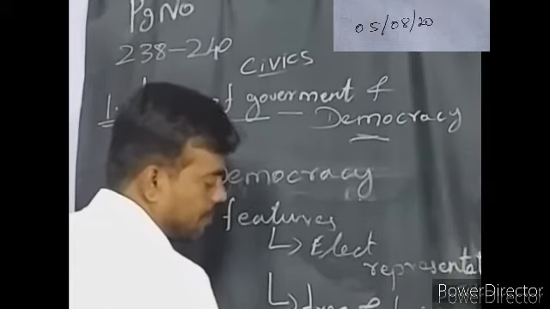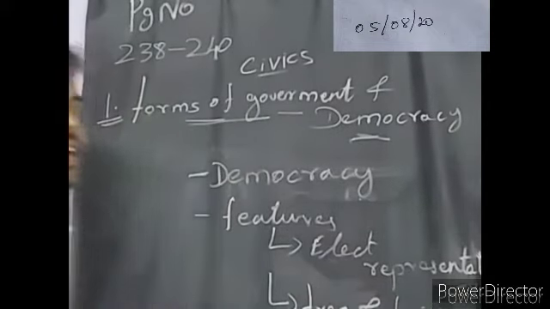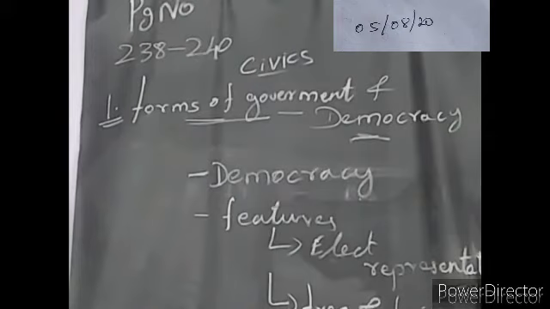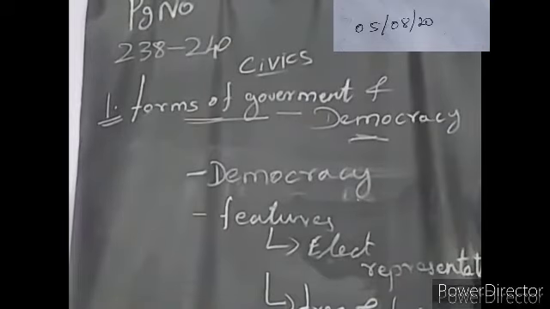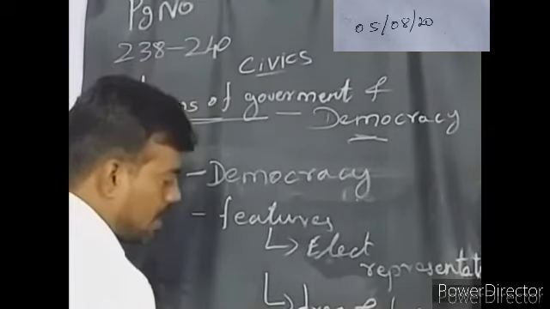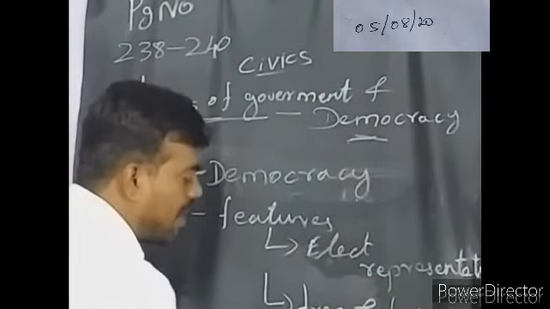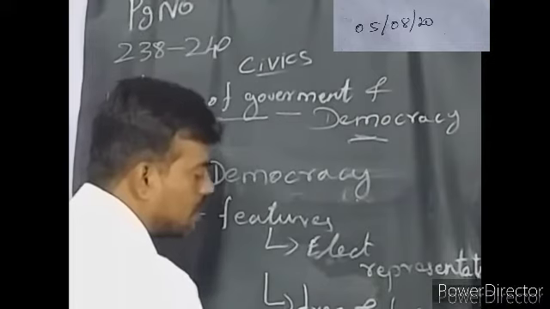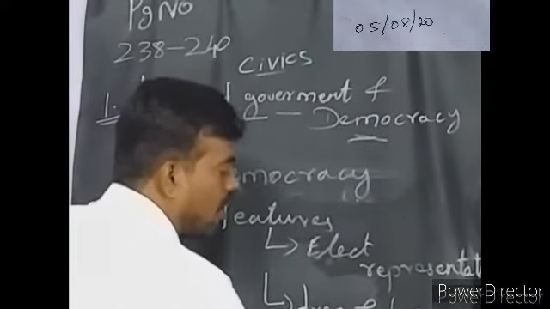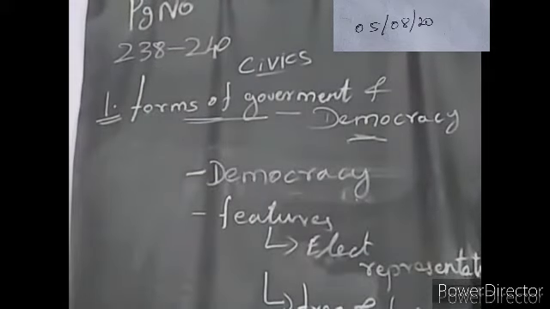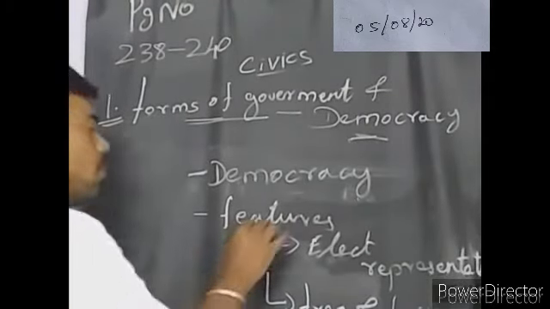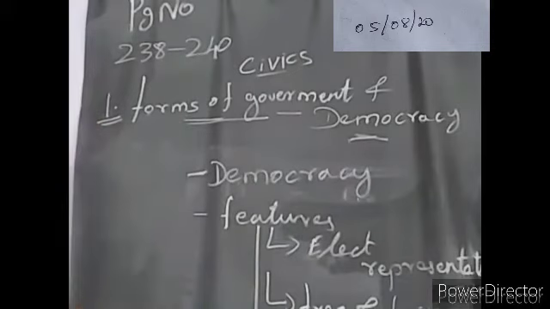Who has the right to vote? A person who is 18 years old has the right to put in their vote for selecting the representatives. What is the age limit for voting? 18. Okay, that's the thing. And this voting is a fundamental right. So these are all the important features of democracy.